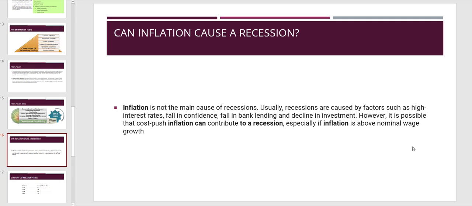So all this is really saying is that if wages are good, the normal wage growth, we should be fine somewhat.